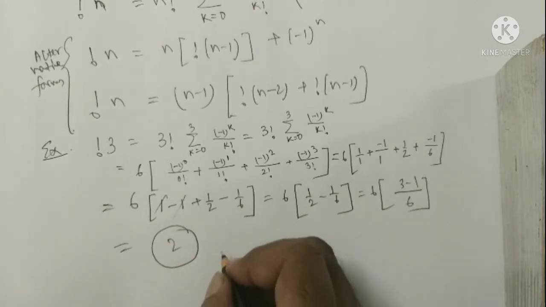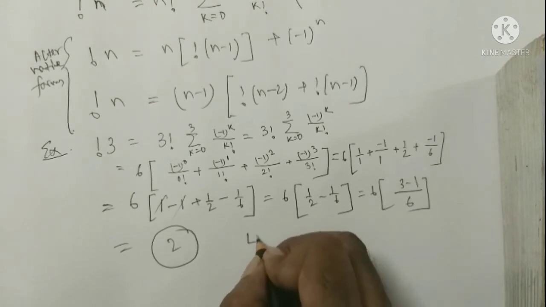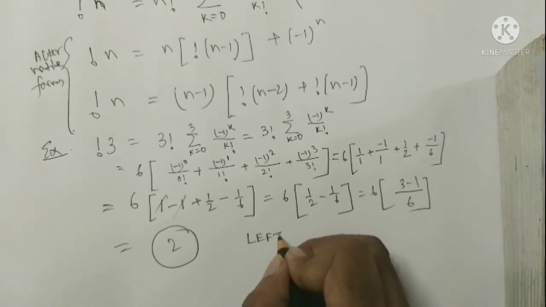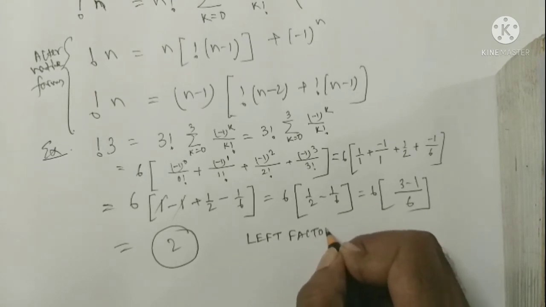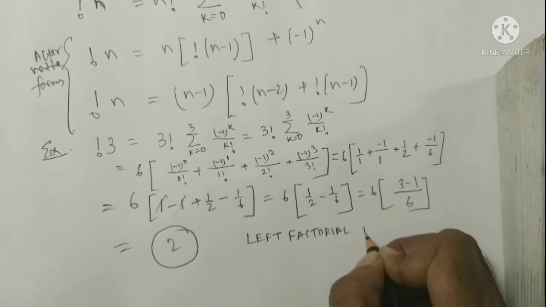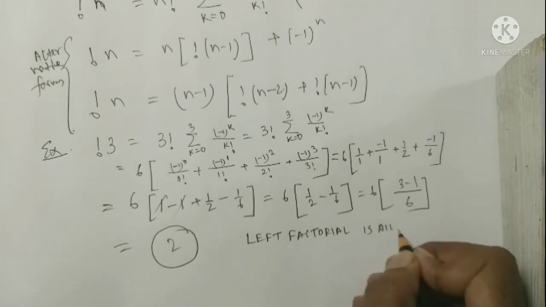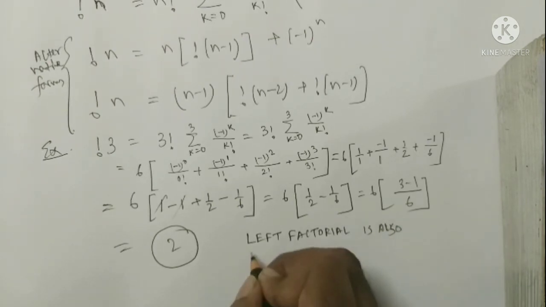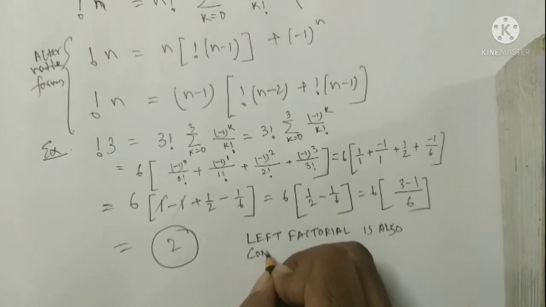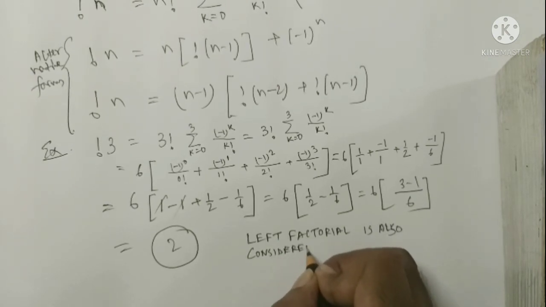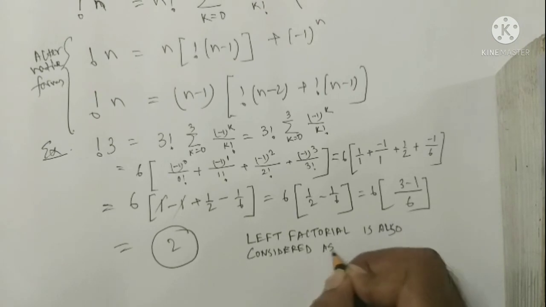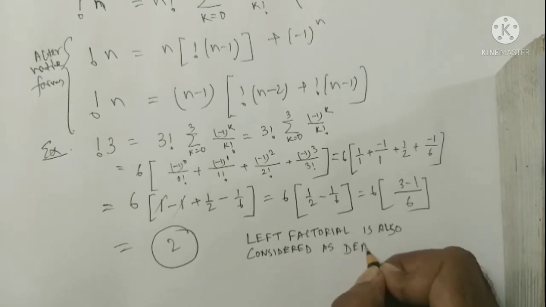Left factorial has another direction. Factorial is also considered as derangement.